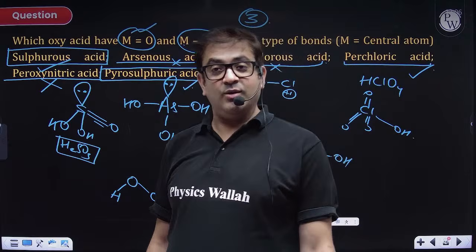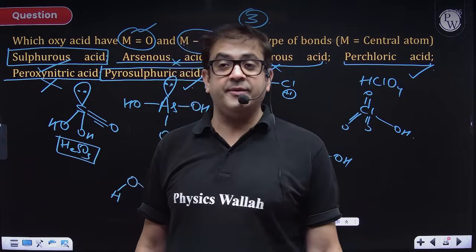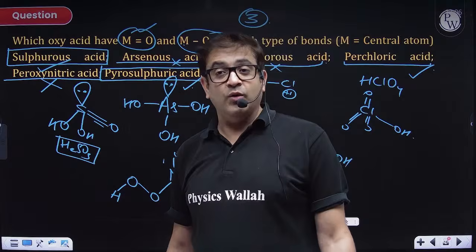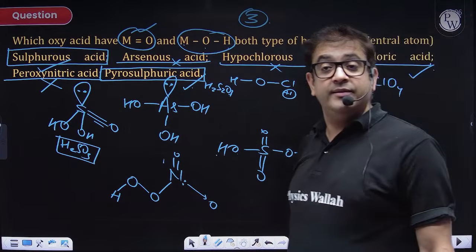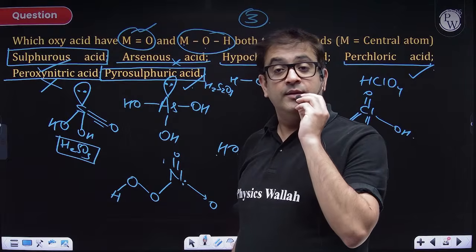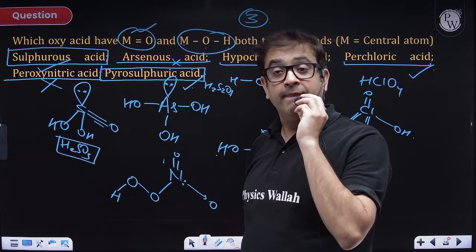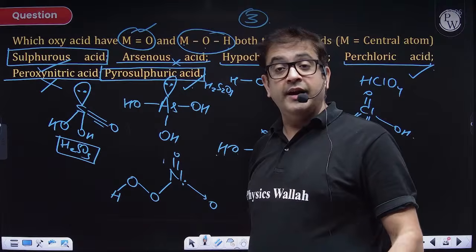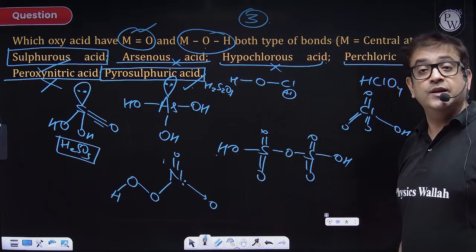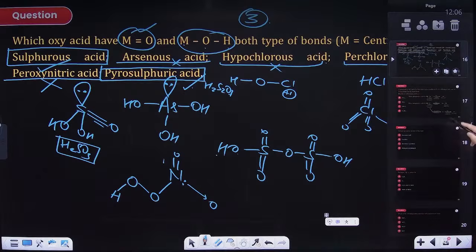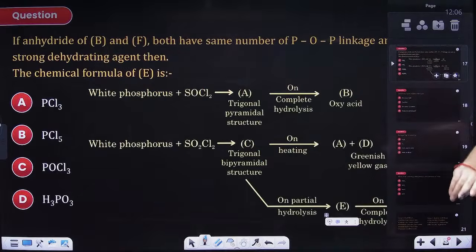Chalo, perfect. I hope everybody got it. Okay, perfect beta. No worries. It is not peroxonitric, beta. Chalo. I hope everybody got the question properly.